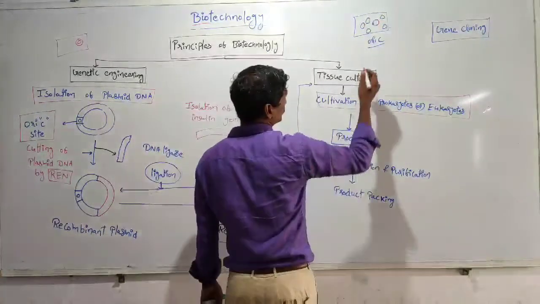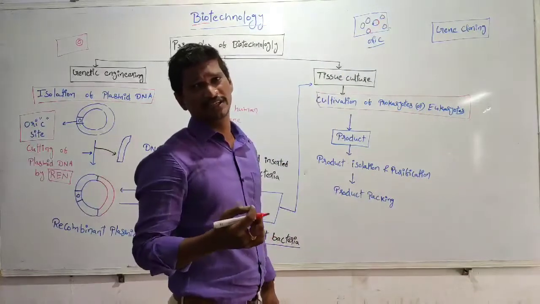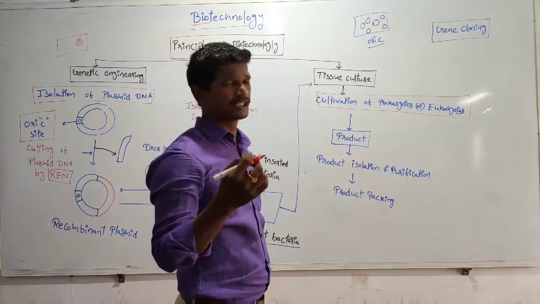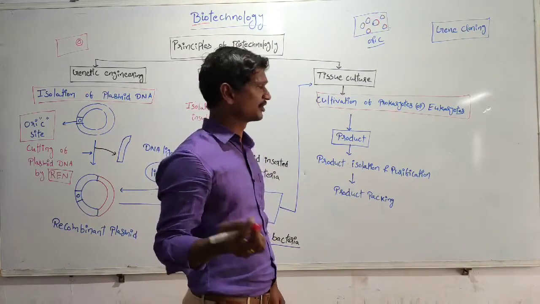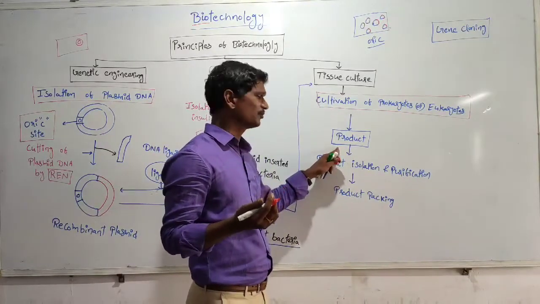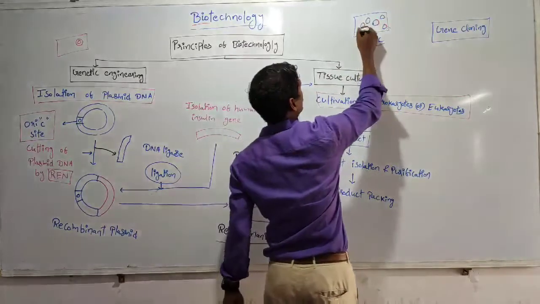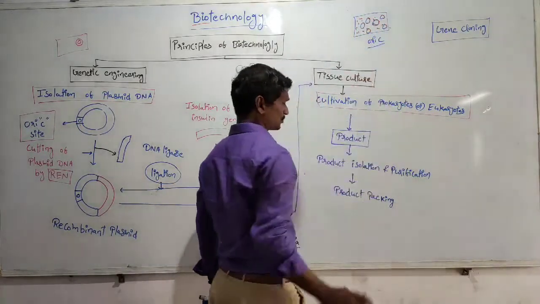And finally, within the cell, once the insulin gene is there, that insulin gene is nothing but DNA. DNA produces mRNA. mRNA produces protein. The protein is nothing but the insulin hormone. So that is the product. Inside the bacteria cell, more insulin hormone is produced.